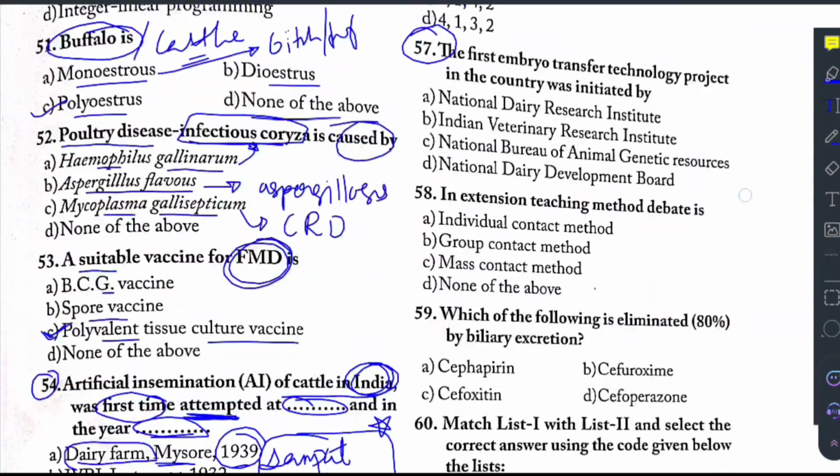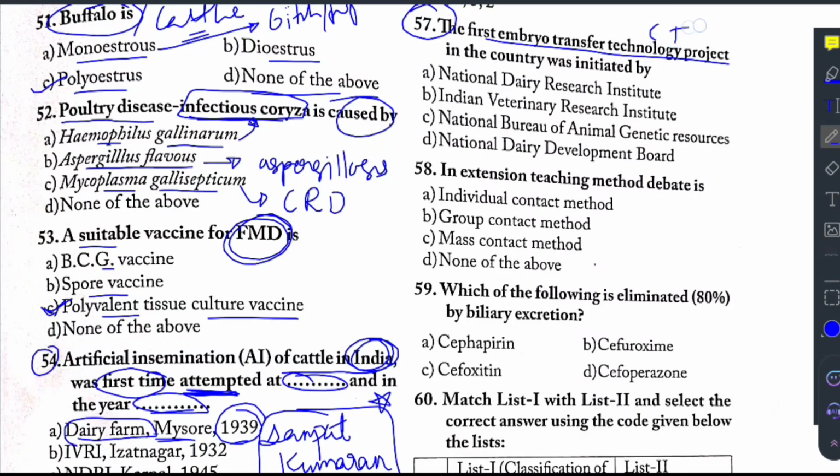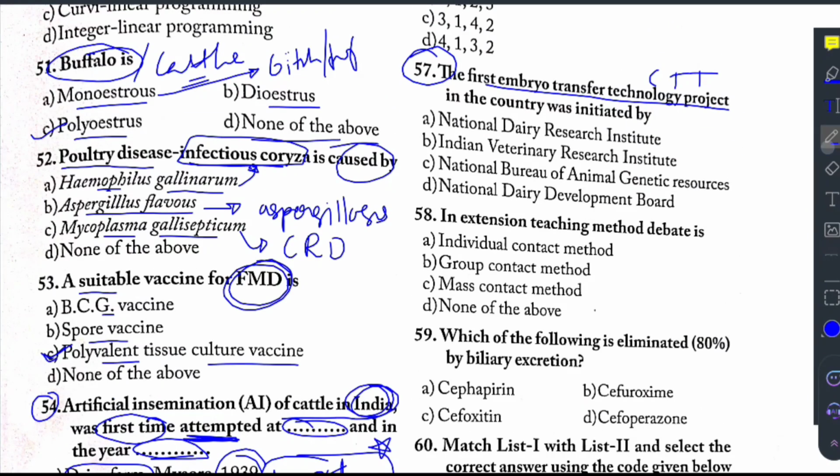This says, the first embryo transfer technology project in the country was initiated by NDRI, ICAR, National Bureau of Animal Genetic Resources, or National Dairy Development Board. So the correct answer for this question is National Dairy Development Board, which is located at Gujarat. This NDDB was established by Dr. Verghese Kurien in the year 1965.